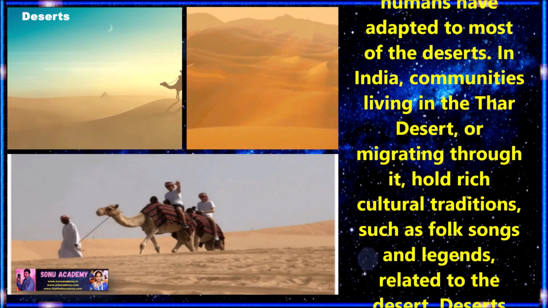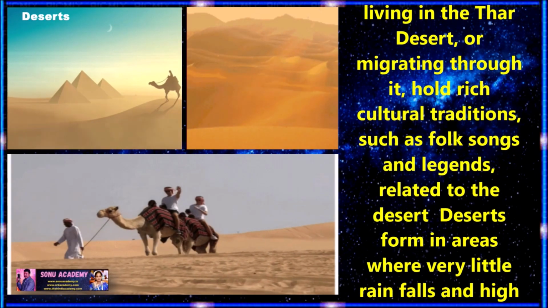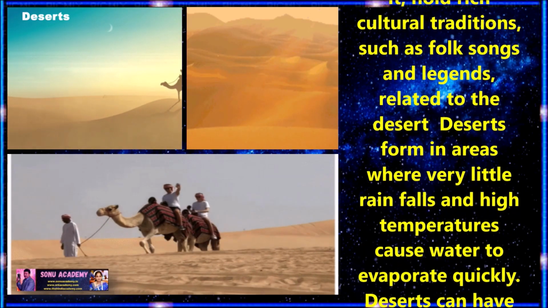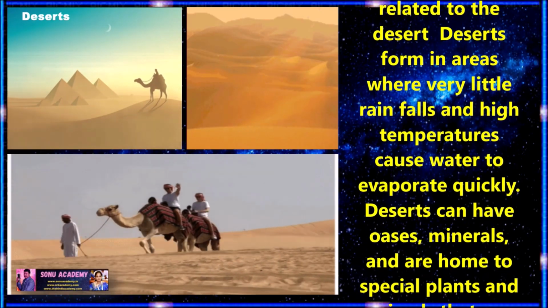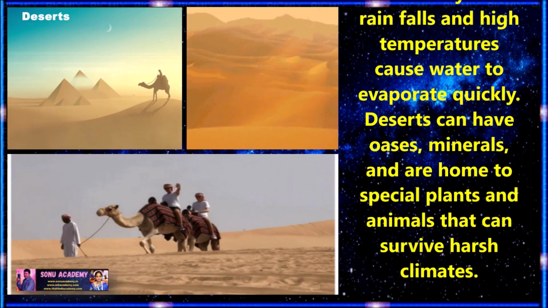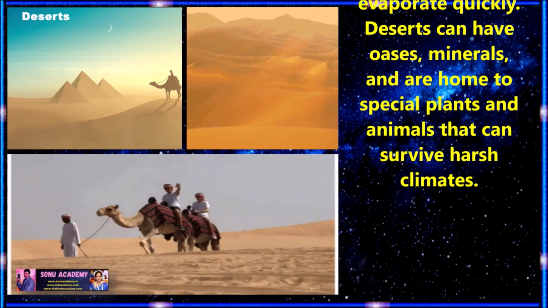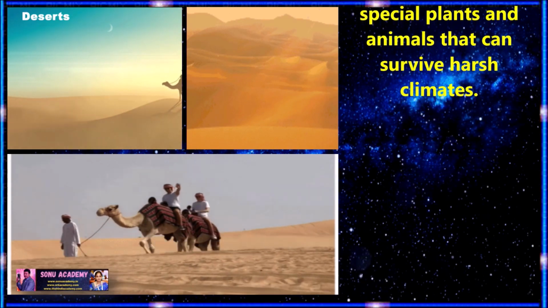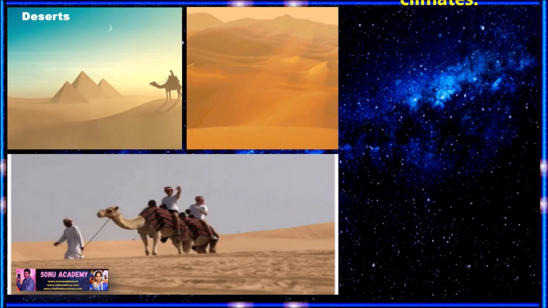Despite harsh living conditions, humans have adapted to most of the deserts. In India, communities living in the Thar Desert or migrating through it have rich cultural traditions such as folk songs and legends related to the deserts. Children, these deserts are formed in areas where little rainfall and high temperatures cause water to evaporate quickly. Deserts can also have oases and minerals, and are home to special plants and animals that can survive harsh climates.